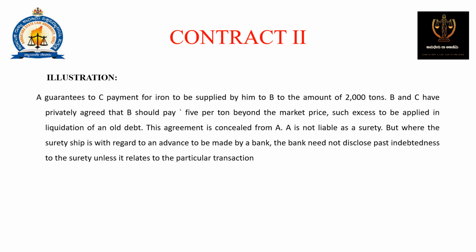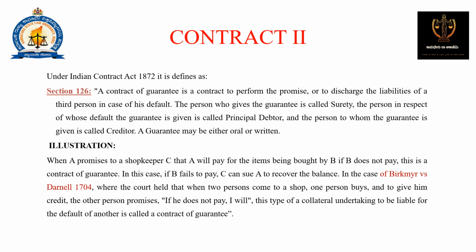A is not liable as a surety. But where the suretyship is with regard to the advance to be made by a bank, the bank need not disclose past indebtedness to the surety unless it relates to the particular transaction. Under the Indian Contract Act 1872, it is defined in Section 126. A contract of guarantee is a contract to perform the promise or to discharge the liabilities of a third person in case of his default.